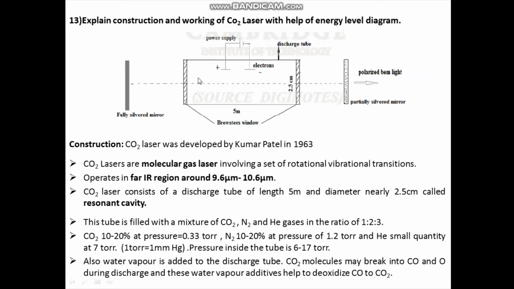Now the ends of this tube are sealed with NaCl or KCl windows, that are called Brewster's windows. Two mirrors are also fixed on either side of the tube. One mirror is fully coated with silver and the other one is partially coated with silver, through which laser beam is emerging out.